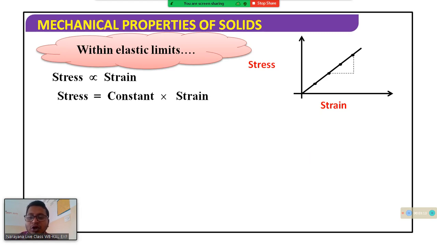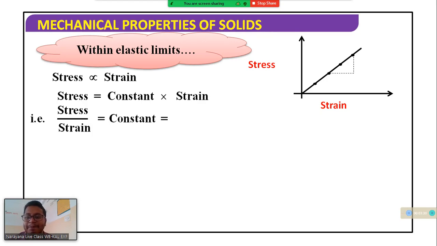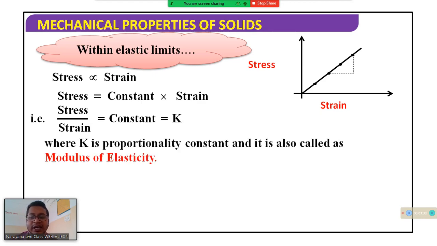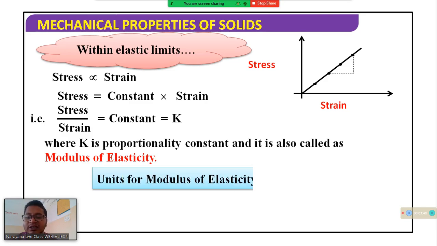If you omit the proportional sign, you have to include a constant term. So stress is equal to a constant times strain, that is, stress by strain is constant. This constant is K, called the proportionality constant, also known as the modulus of elasticity.